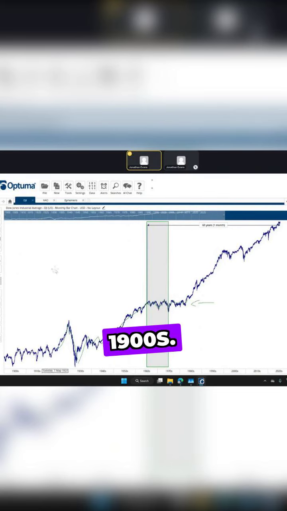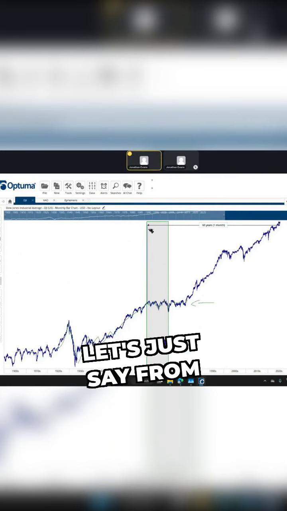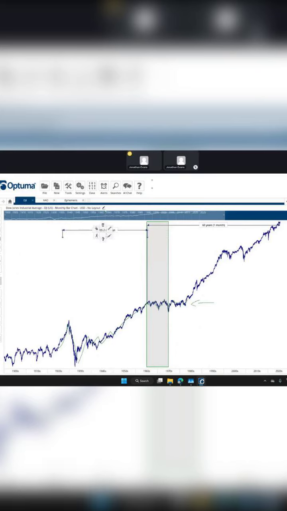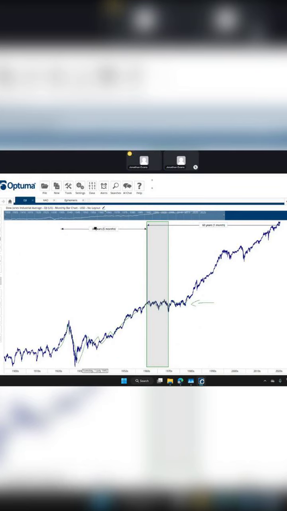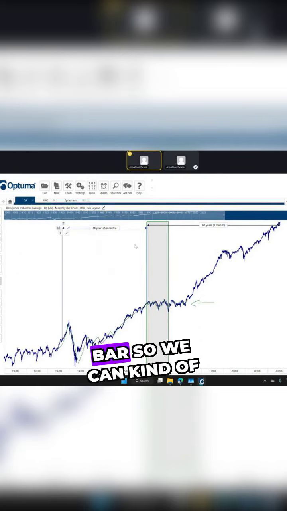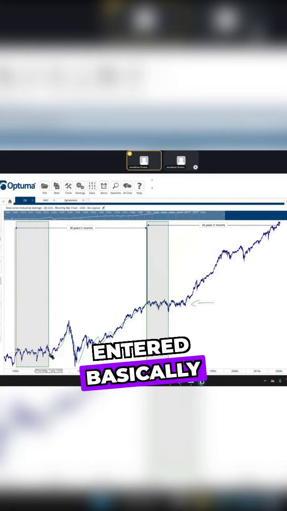But we've got data to 1900, so we want to go back another 60 years. Okay, and we're just trying to match it up there as well as we can. We'll draw it to the bar so we can get an idea. And we want to go back 60 years. All right, so what happened roughly 60 years ago? Well, 60 years ago, which was in here, we entered basically no man's land.